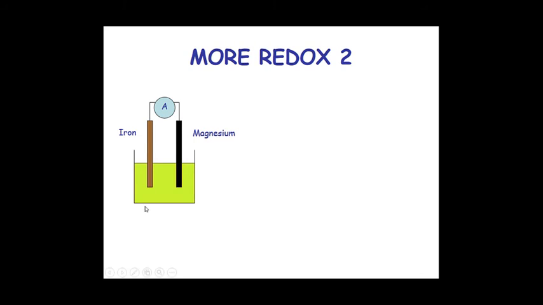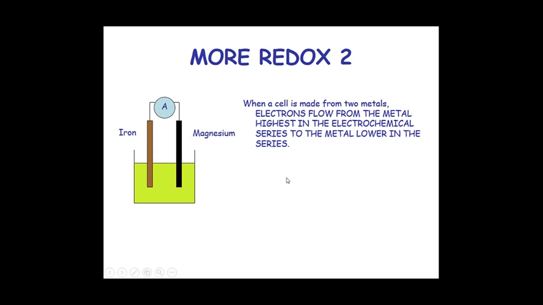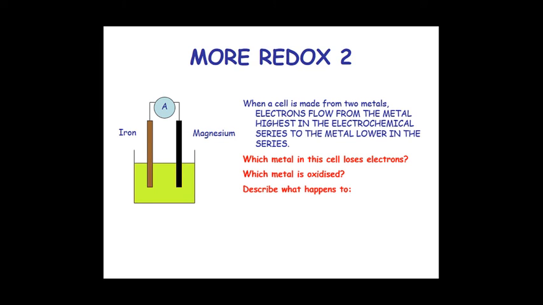Here is the second example where we have magnesium and iron together, and as magnesium is more reactive than iron, here magnesium loses electrons and it is oxidized as compared to the iron. So which metal in this loses electrons? This is magnesium, and magnesium is oxidized.